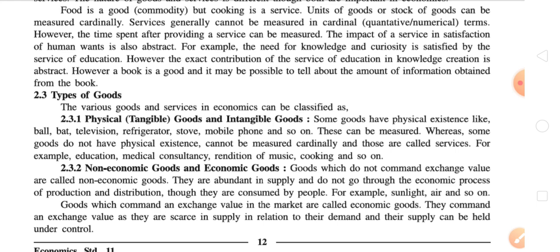So if the goods have a physical existence, or we can measure them in a cardinal manner, then they are called physical goods. While some goods do not have a physical existence and cannot be measured cardinally, and those are called services.